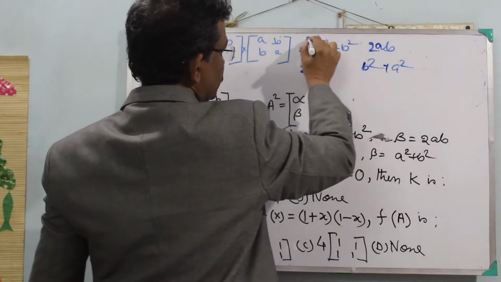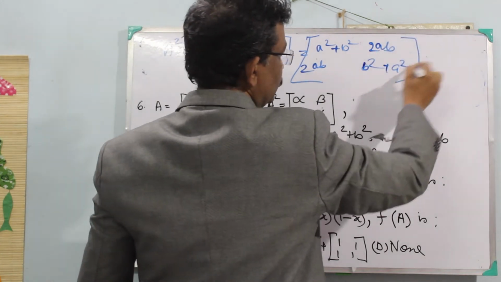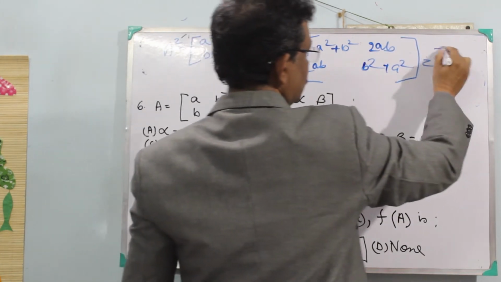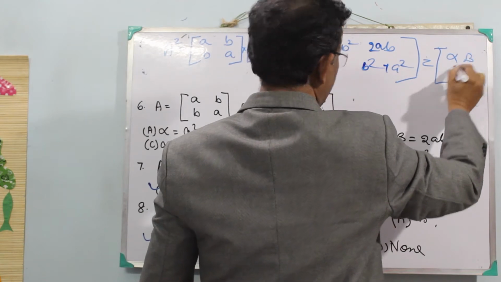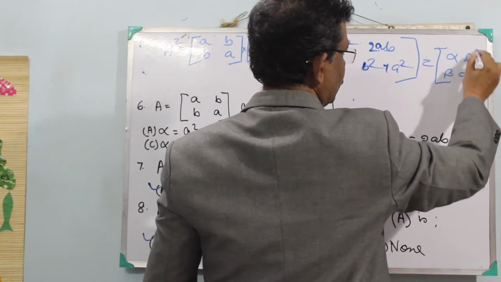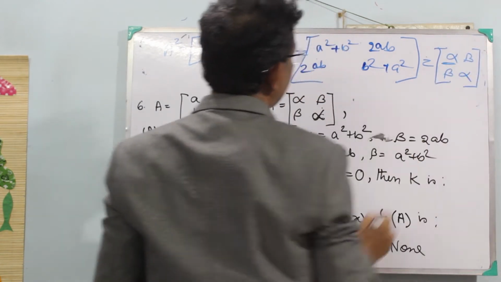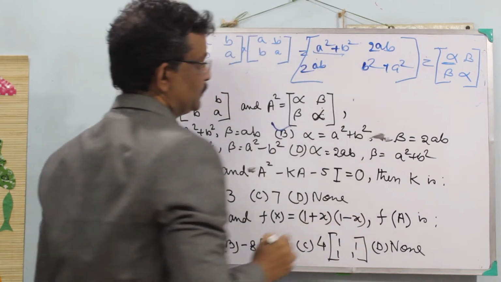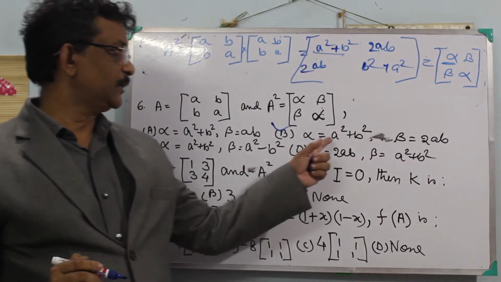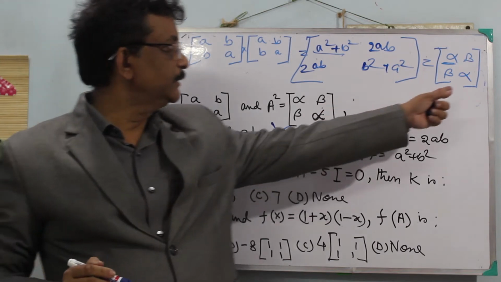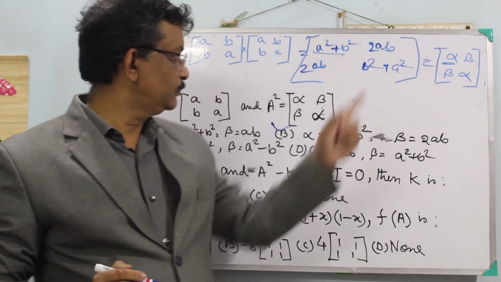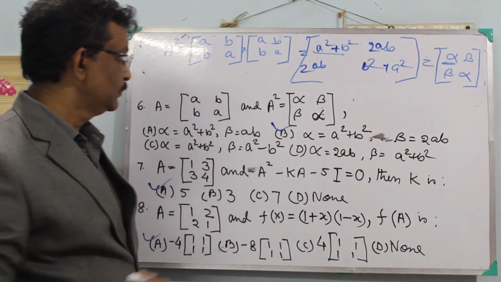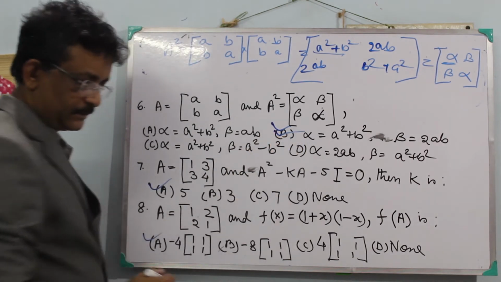So this is equal to [alpha beta; beta alpha]. So alpha equal to a square plus b square, comparing, and beta is equal to 2ab. So B is the correct answer.